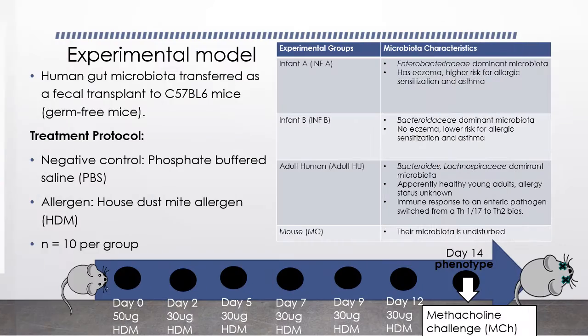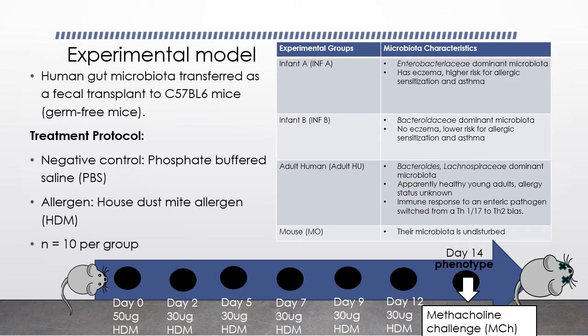The experimental model contained four types of experimental groups. Microbiota were taken from one group of infants with eczema, identifying them as having potential allergic sensitization with an enhanced risk to develop asthma. The second group was from infants that did not have eczema, making them less likely to develop asthma. The third was from adult humans, which were from apparently healthy young adult humans with unknown allergy statuses. And lastly, from mice with their microbiota undisturbed.